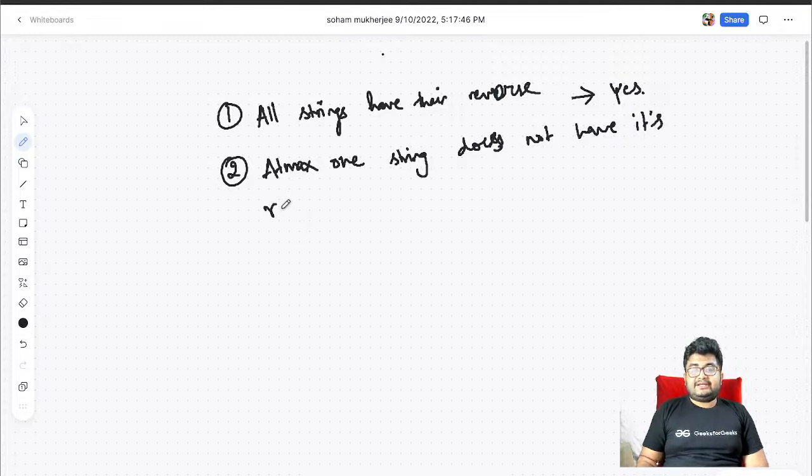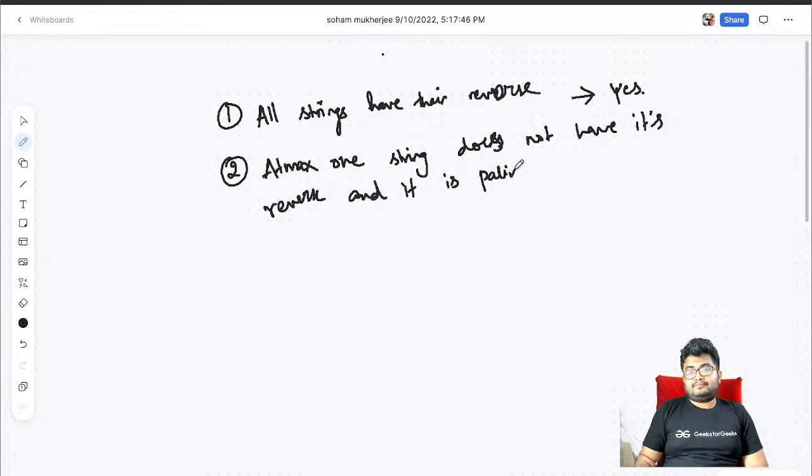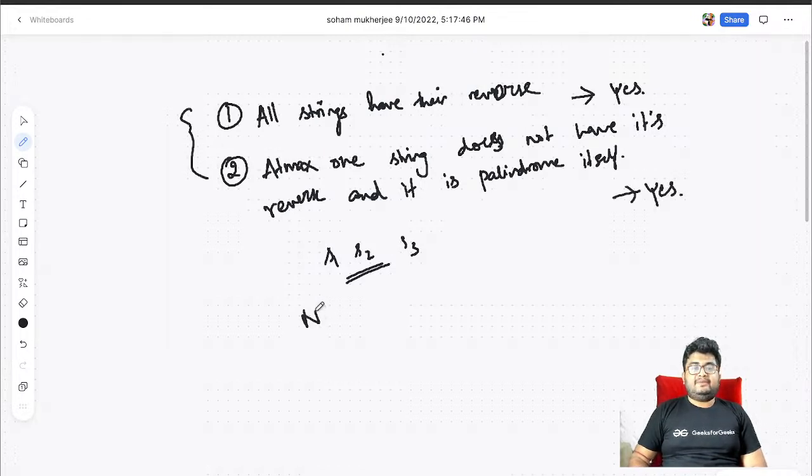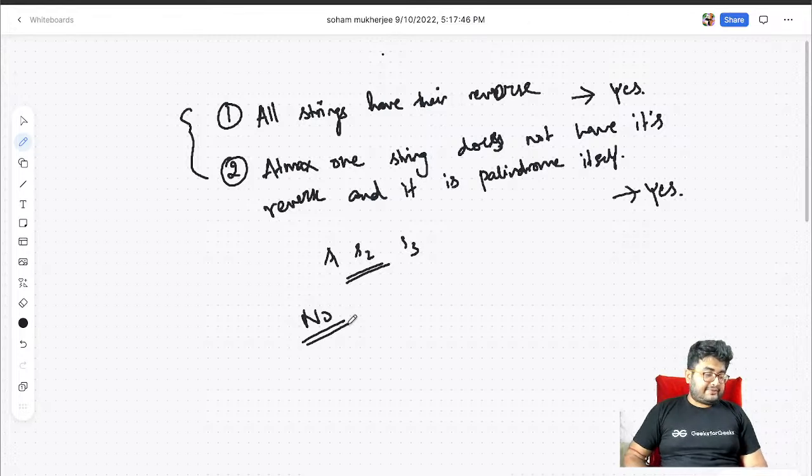At max one string does not have its reverse, and it is a palindrome itself. In that case that will become the middle element, like S1, S2, S3. S2 should be a palindrome in itself. So these two will be the condition, and this will result in yes, otherwise the answer will be no, right?